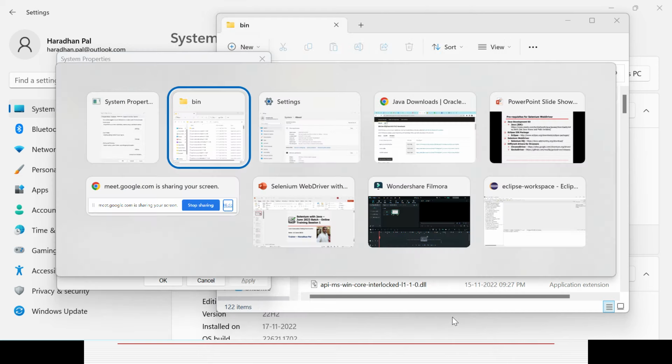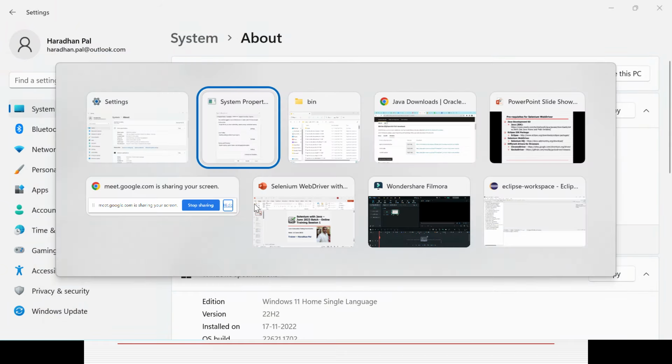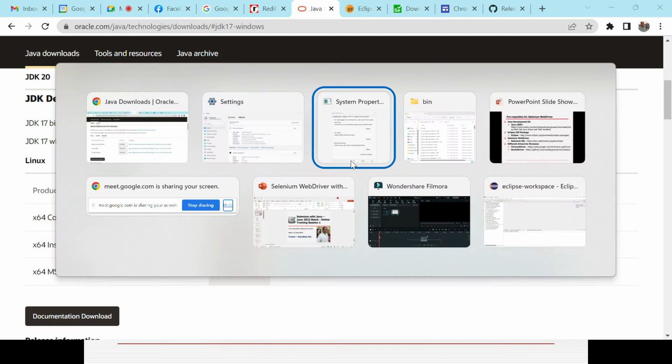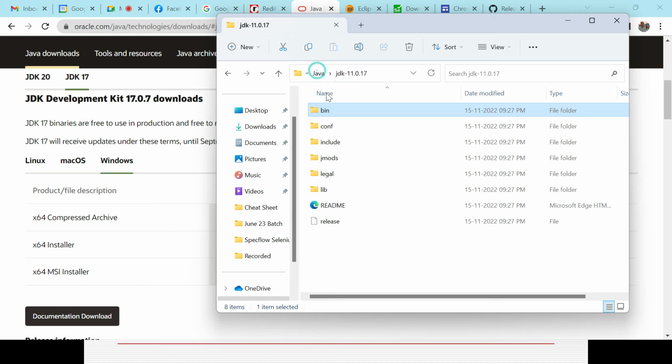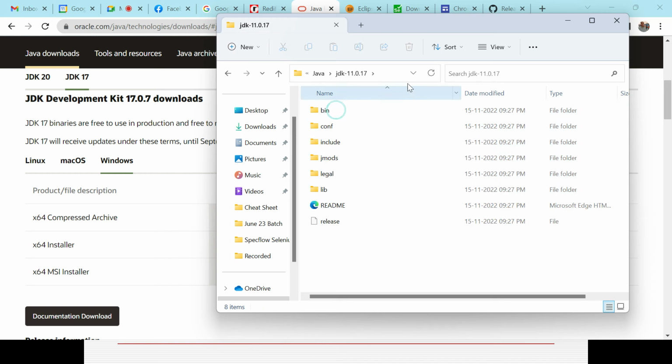You need to install Java based on your system, like Mac, Windows or Linux, from this particular URL. Any version you can go with, JDK 20, JDK 17, JDK 11 also, that is fine. But in case you need to use Jenkins, Jenkins does not support Java 17 or 19 as of now. It only supports Java 8 or Java 11. That is the reason I have both settings, Java 19 and Java 11. I have installed Java 8 and 11 and set up that path.